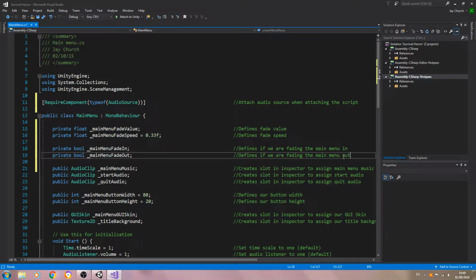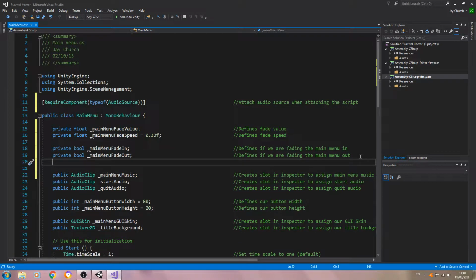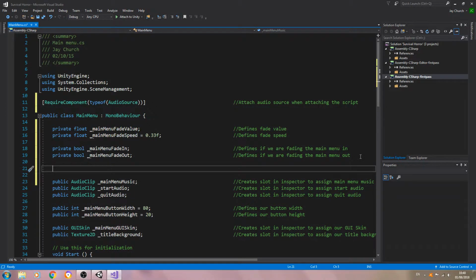We'll also do the same in the comments. And yeah, let's create another line break. Private bool underscore, and we'll say starting game, close the line off.